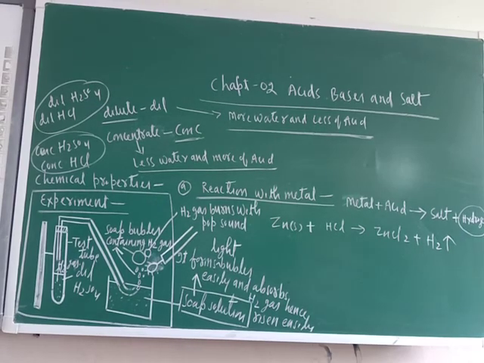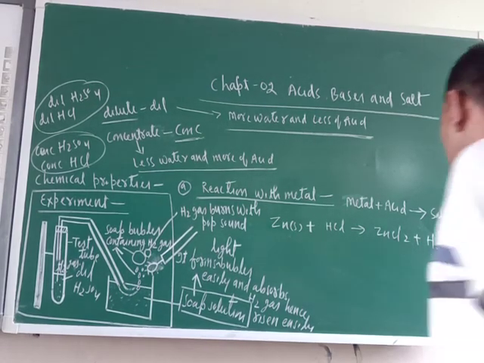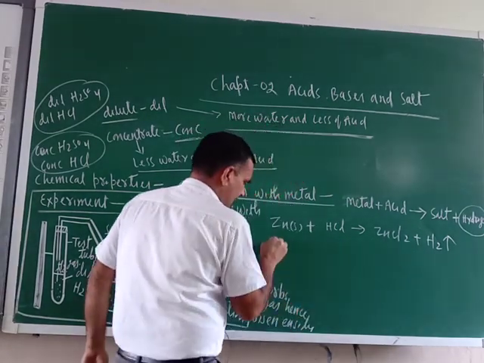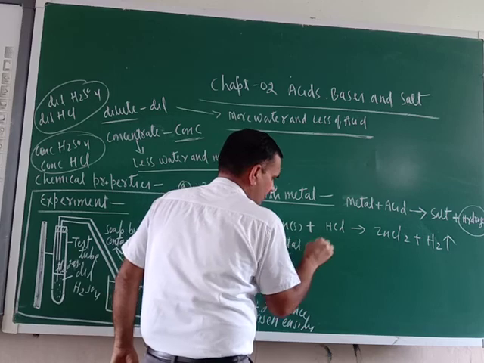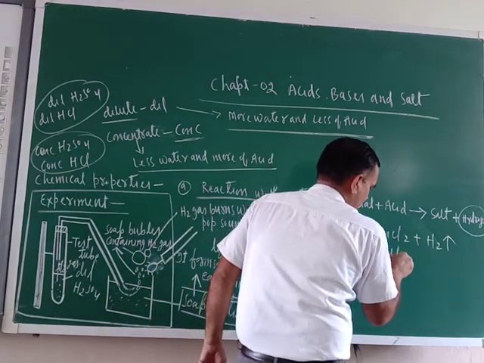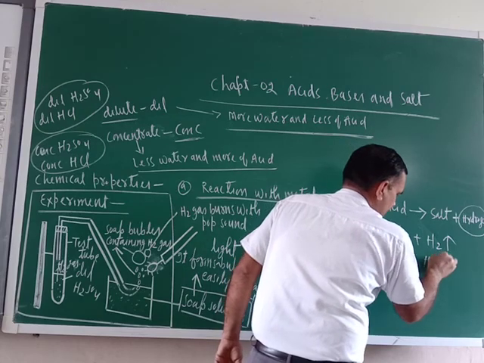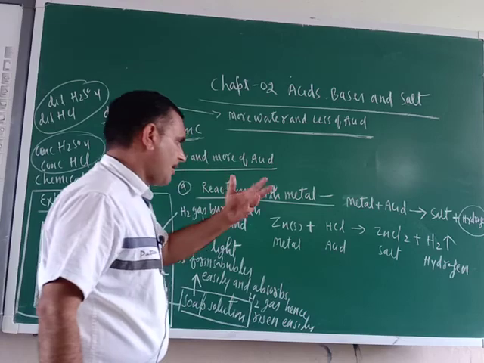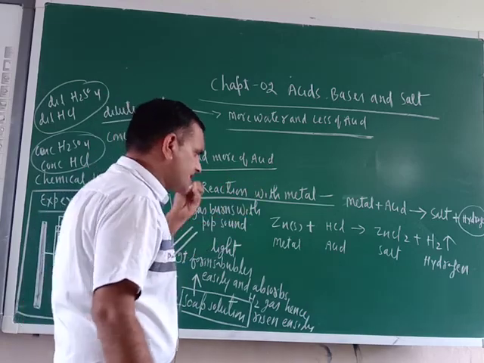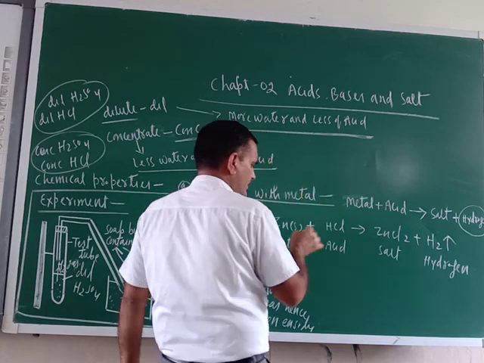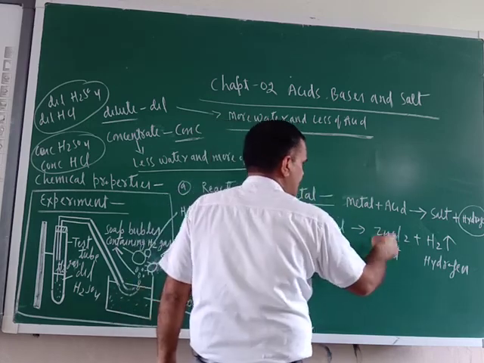Now try to understand here. This is the metal, this is acid, this is salt, and this is hydrogen gas. The reaction is not balanced, but see how I wrote ZnCl2.